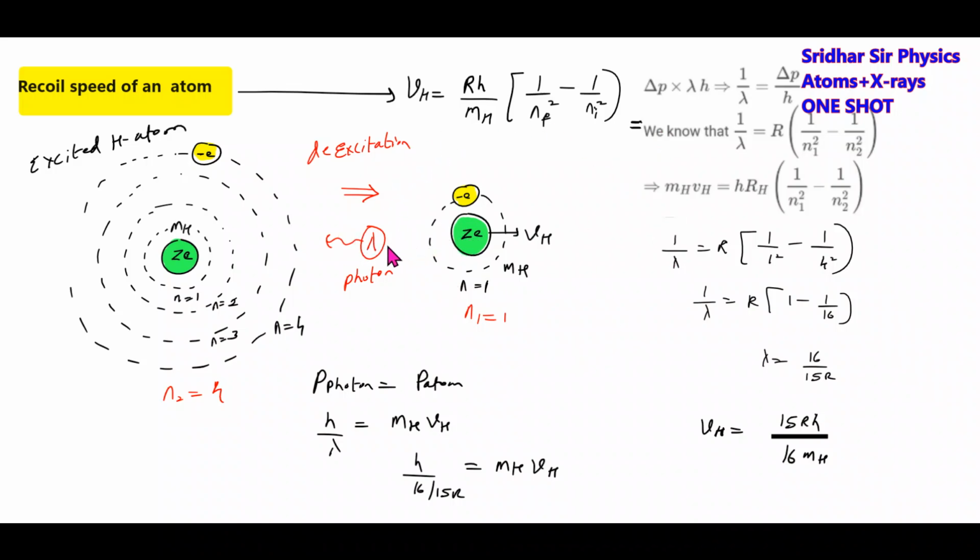Why will it recoil? Because the photon is associated with momentum. As some momentum is generated towards the left, the atom should recoil. It will move with a very small speed, given by this particular formula. For any transition, this becomes the generalized one. What is Ni? This will be Ni. This will be Nf.